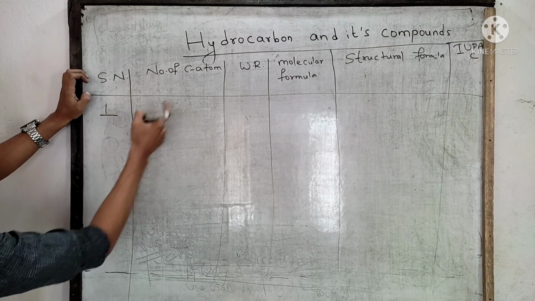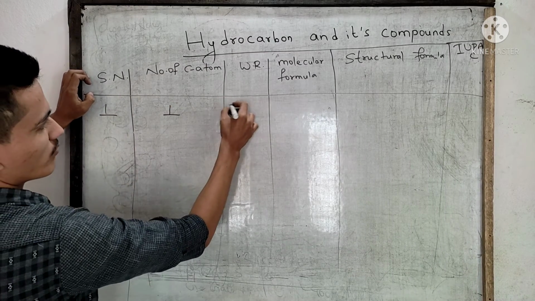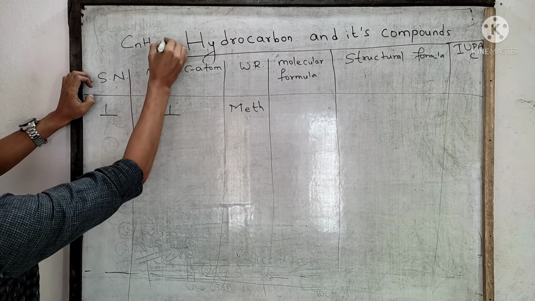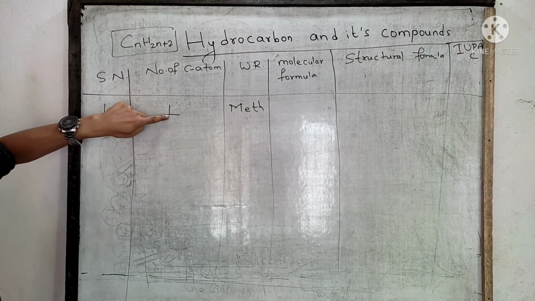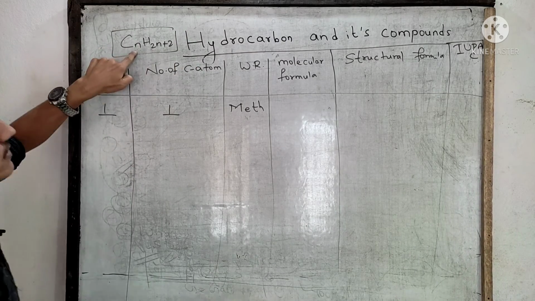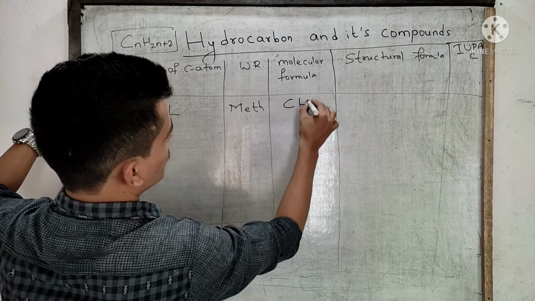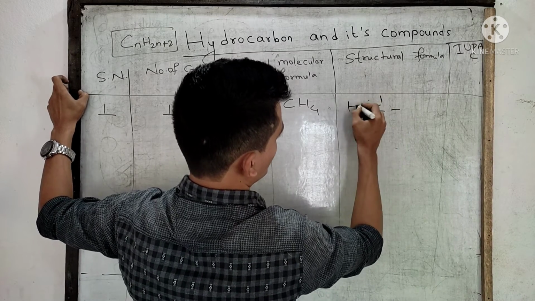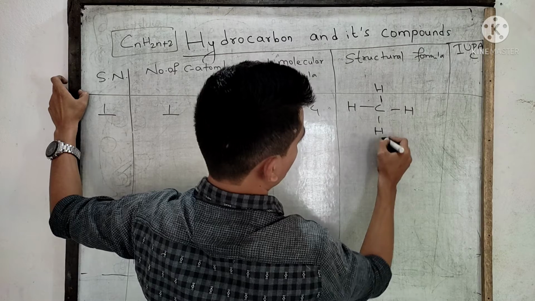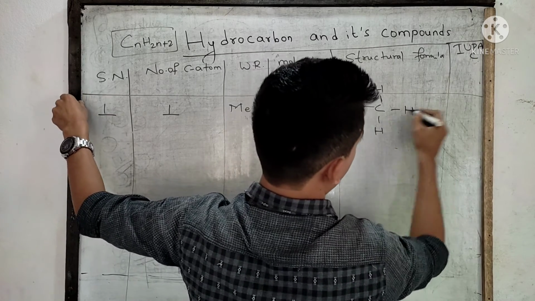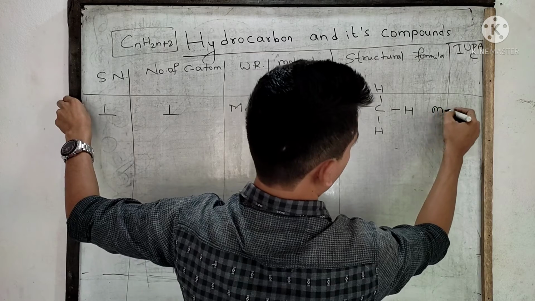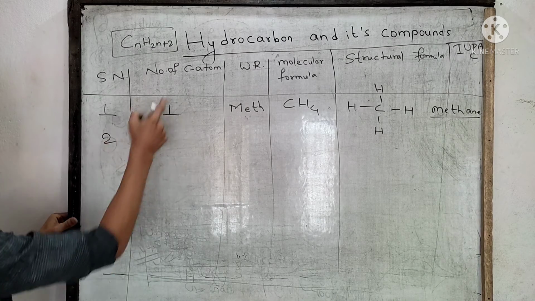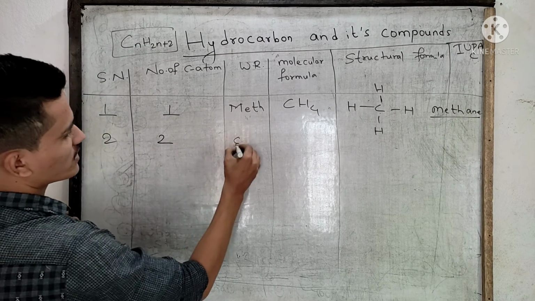Okay, for 1, if the number of carbon atoms is 1, the word root will be meth. What will be the molecular formula? CnH2n+2 is the general formula. Place this 1 in place of n: C1H4, means CH4. What is the IUPAC naming? Word root is meth because there is only one carbon atom, meth, and ane. Simple. Second, if the number of carbon atoms is 2, the word root will be eth.